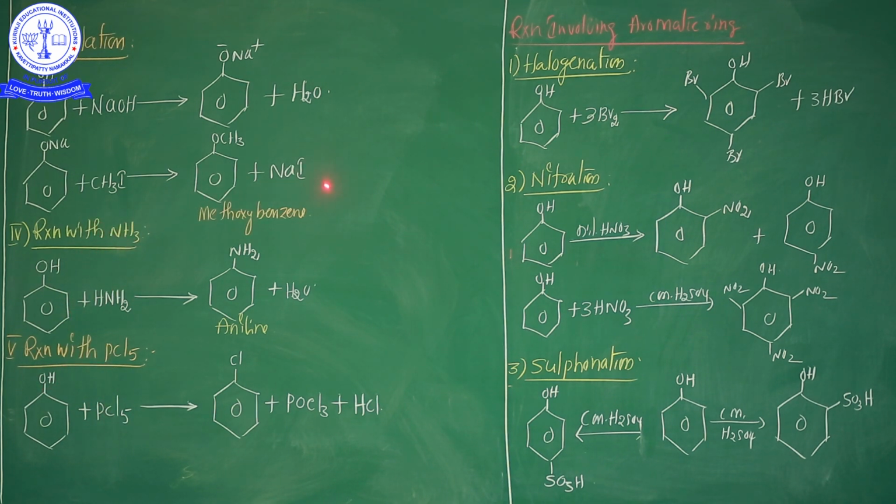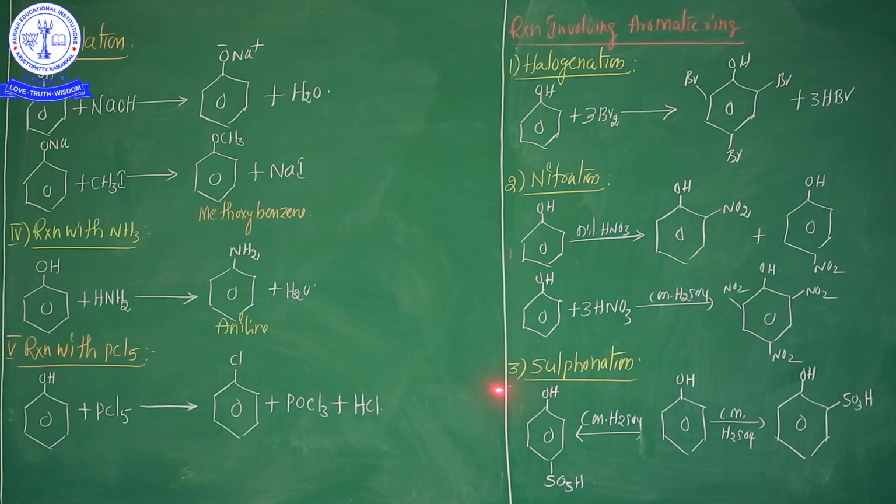Listen my dear students, in case of the reactions involving the OH group, a few chemical properties are there. Now we are going to discuss the second category, reactions involving the aromatic ring. It means the cleavage between the hydroxyl group and aromatic ring. Here a number of chemical properties are there, and moreover named reactions also come in this concept, as well as some important chemical properties. First one is halogenation. Important one is halogenation.